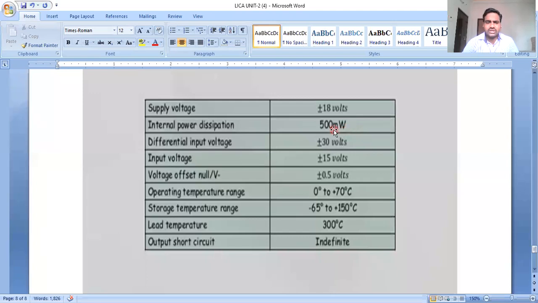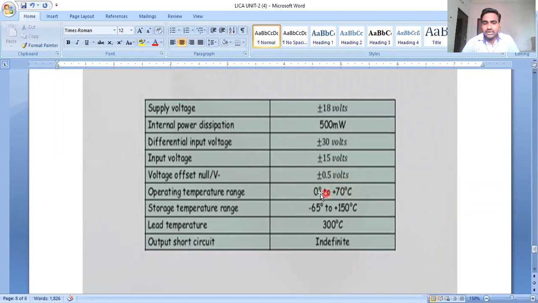The differential input voltage VID is plus or minus 30 volts, and the input voltage to the inverting and non-inverting terminals is plus or minus 15 volts. The offset null is around plus or minus 0.5 volts.